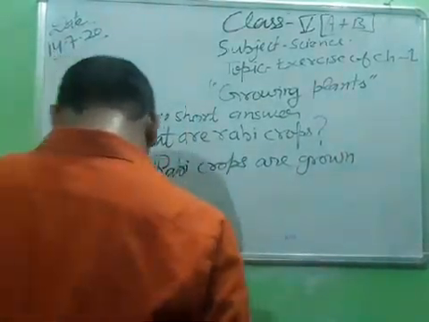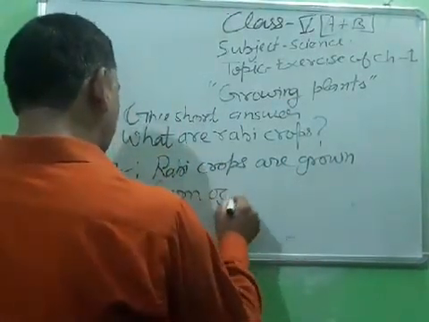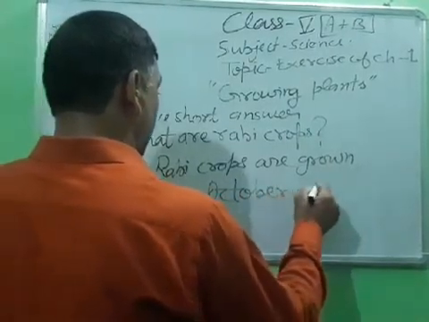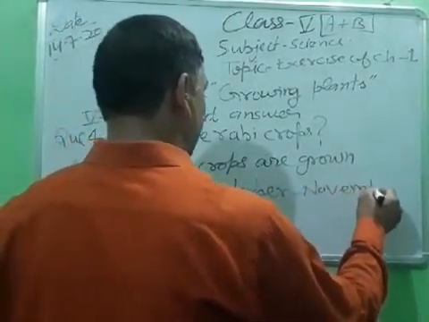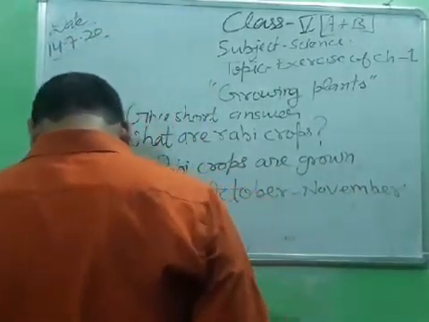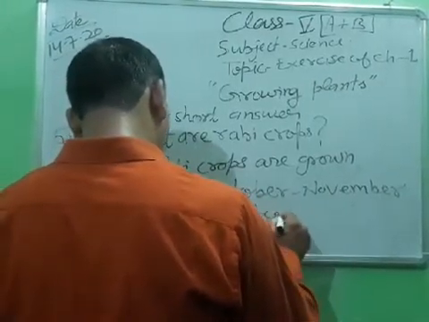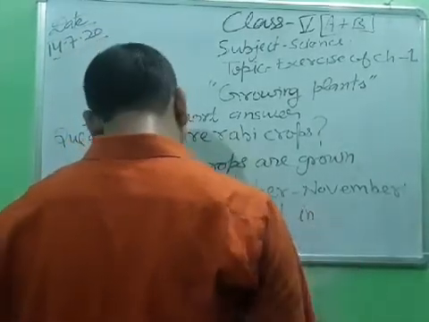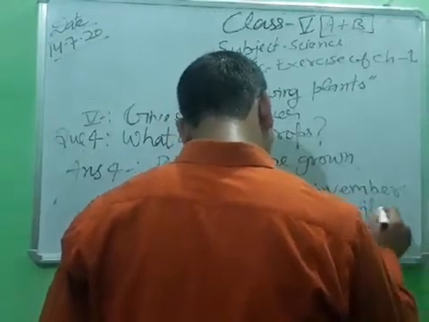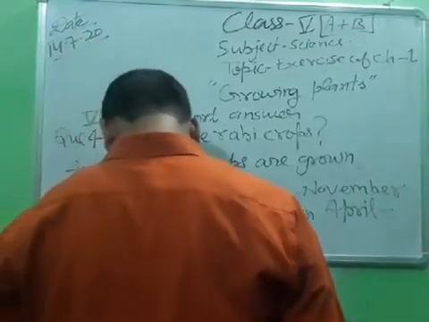Rabi crop grown from October, November and harvested in April and May. April, May.